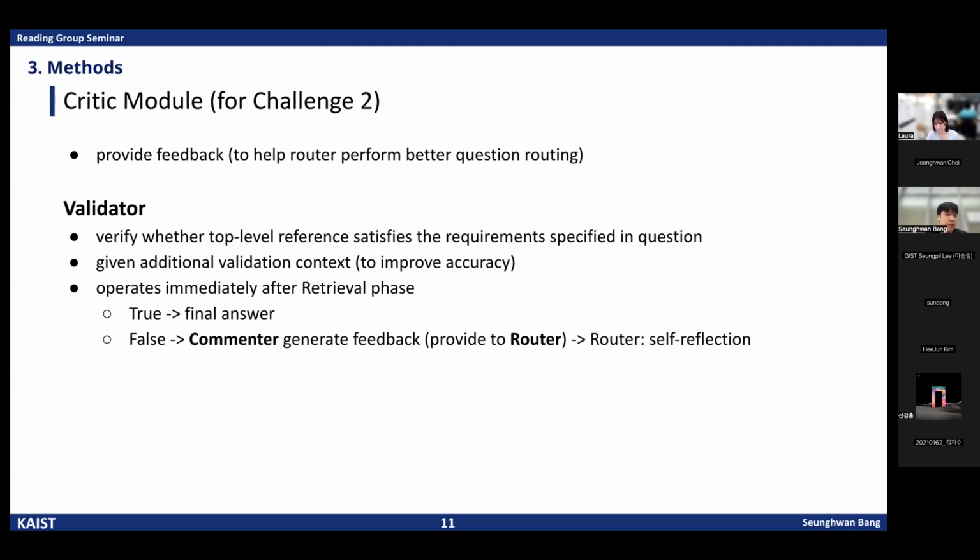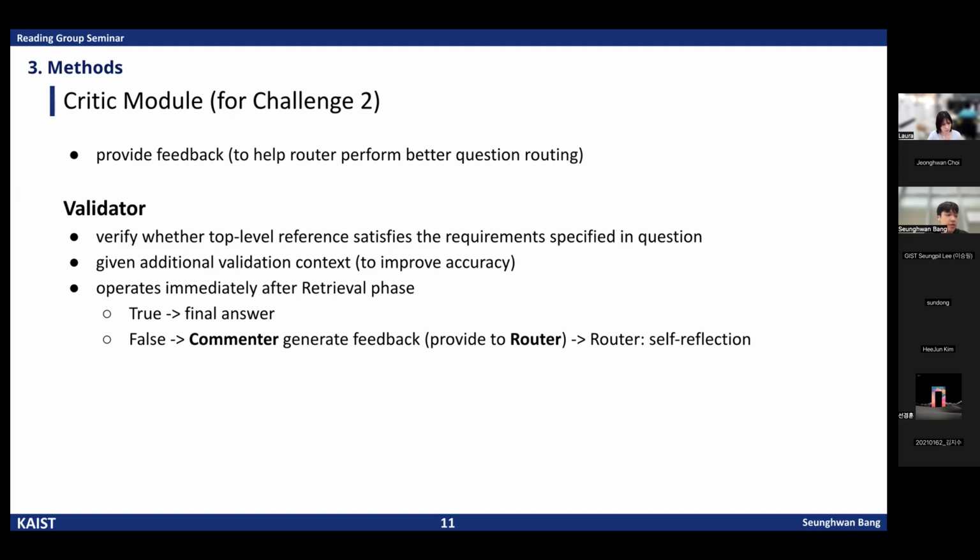And I will introduce the critic module, which is solving the second challenge. The author proposed the critic module. This module enables the system to self-reflect and refine each retrieval process. It consists of two subcomponents, a validator and a commenter.